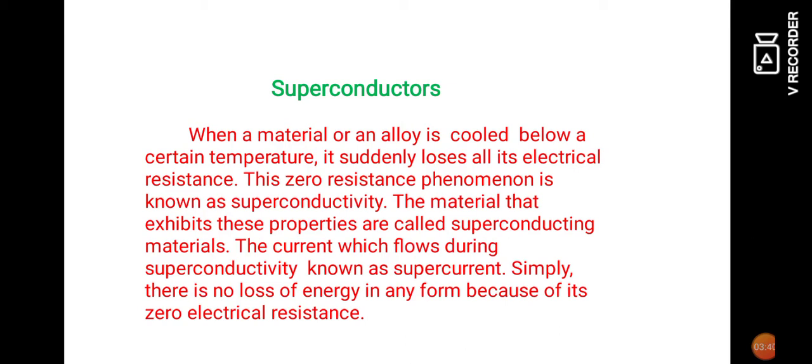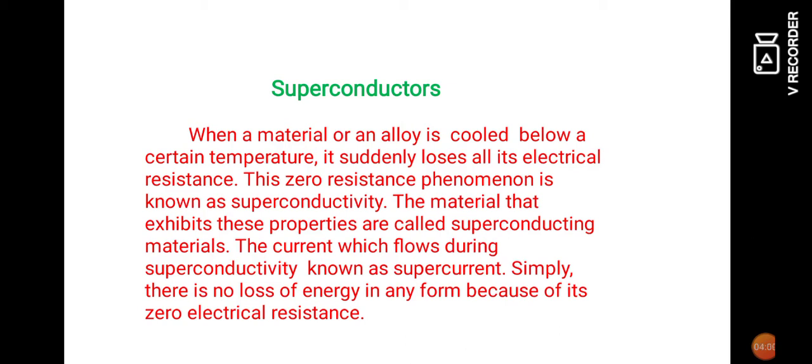Now, let us see what are superconductors. When a material or an alloy is cooled below a certain temperature, it suddenly loses all its electrical resistance. The zero resistance phenomenon is known as superconductivity.